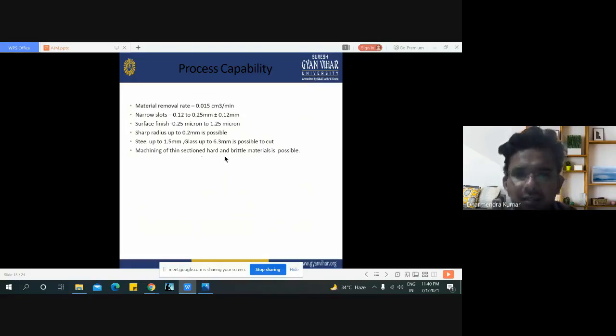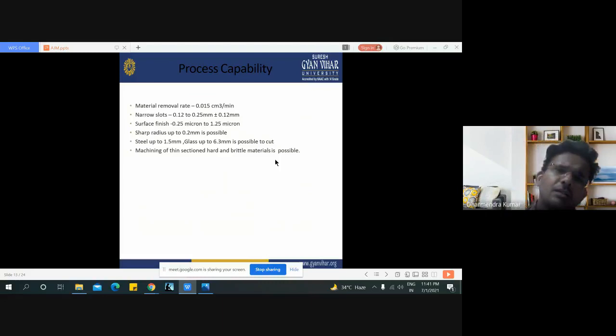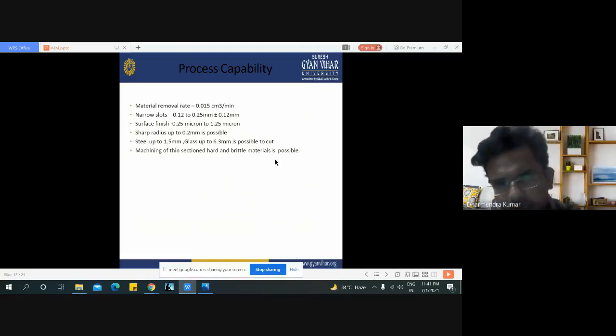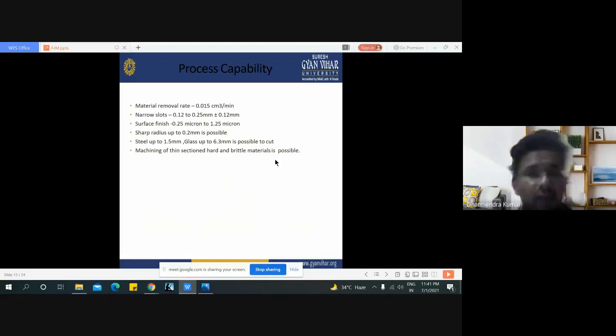Machining of thin section hard and brittle material is possible. Normally, in conventional machining, we have seen that it is very difficult to machine brittle material, but in the newer machining processes, whether it is water jet machining or abrasive jet machining, brittle material is machined very conveniently.